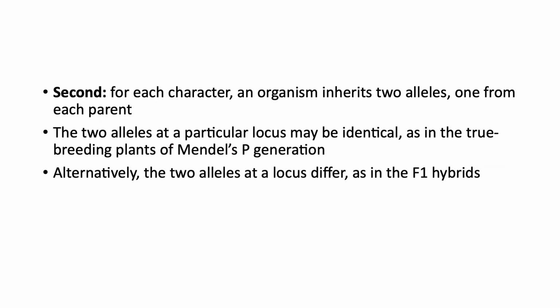The second concept states that for each character, an organism inherits 2 alleles, one from each parent. The 2 alleles at a particular locus may be identical, as in the true breeding plants of Mendel's P generation. Alternatively, the 2 alleles at a locus differ, as in the first filial generation hybrids.